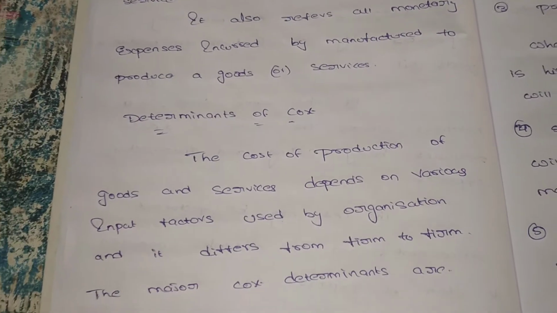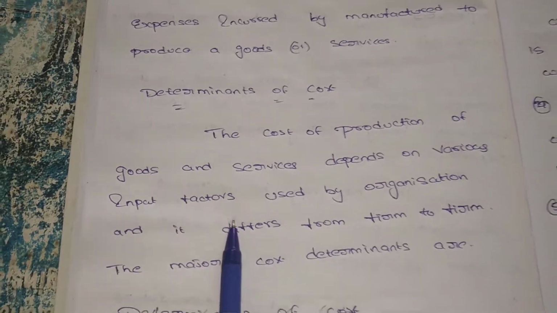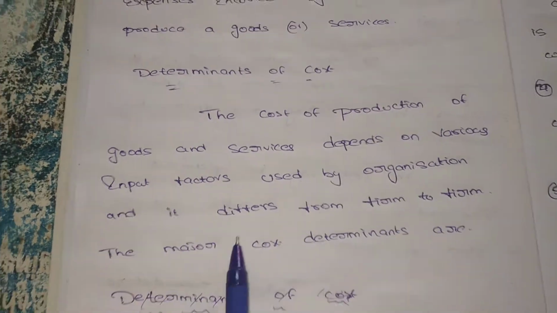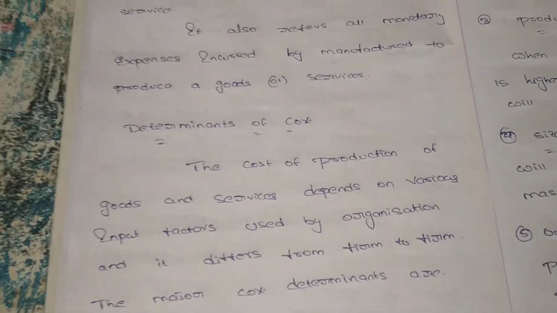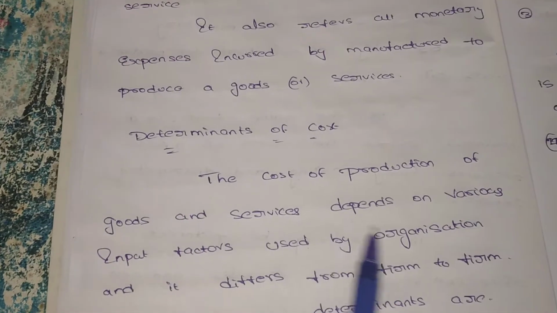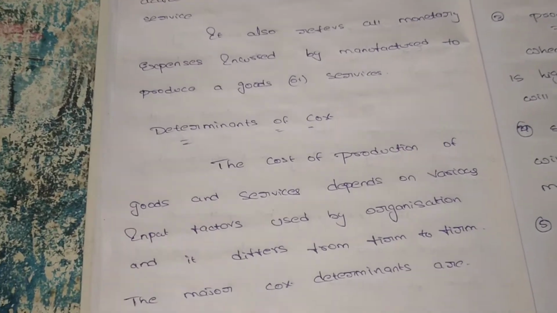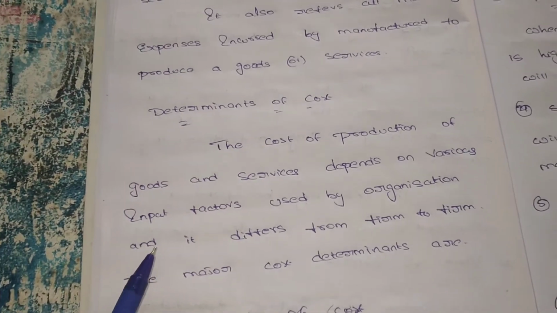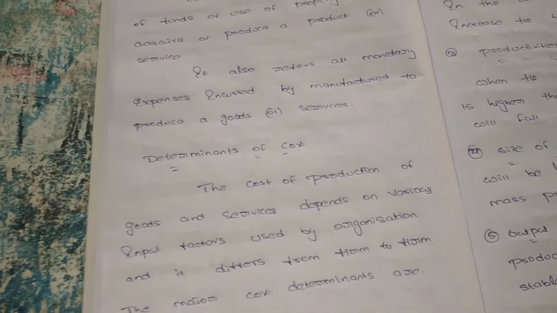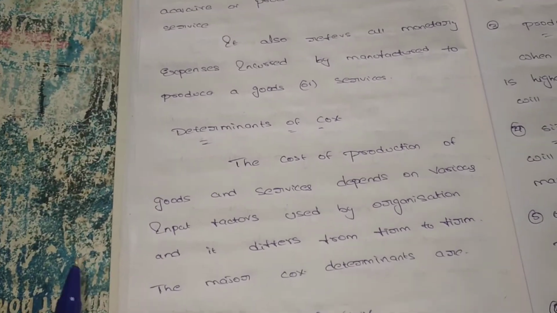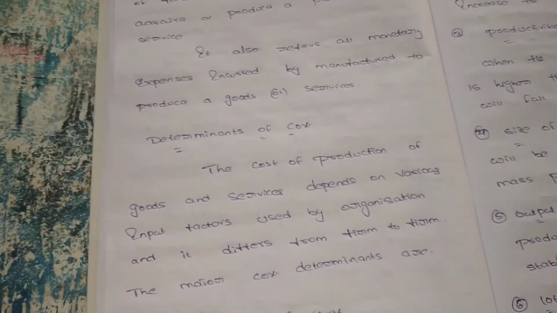The cost of production of goods and services depends on various input factors used by the organization, and it differs from firm to firm. The major cost determinants are: what are the determinants of cost? The cost of production of goods and services depends upon various input factors. Suppose we are producing a product; for that product we require some inputs. So what are the inputs? And these inputs differ from firm to firm.